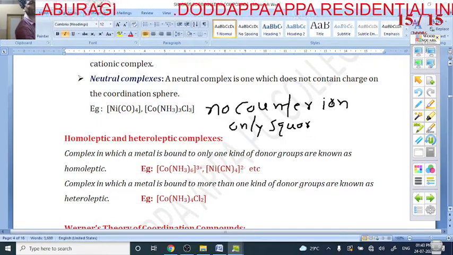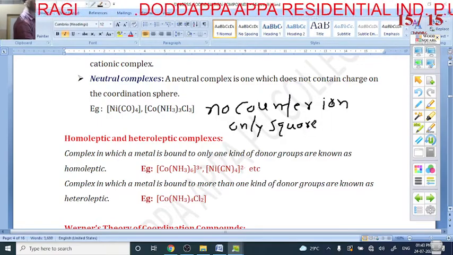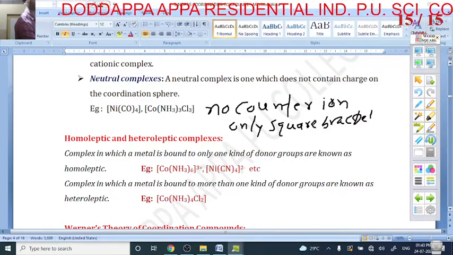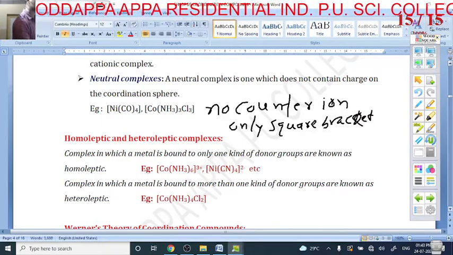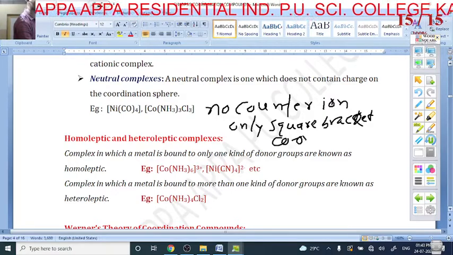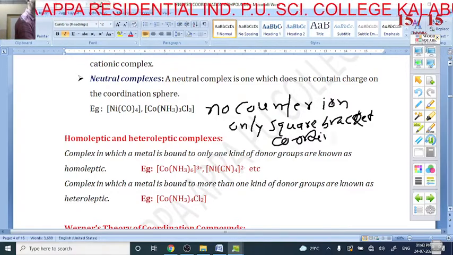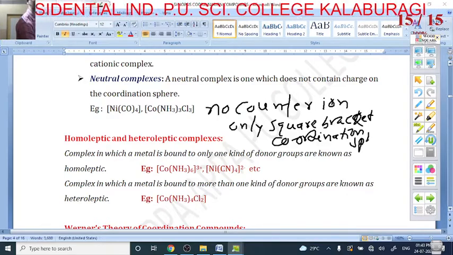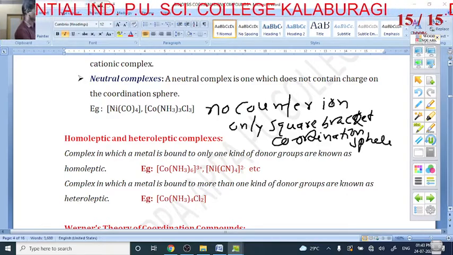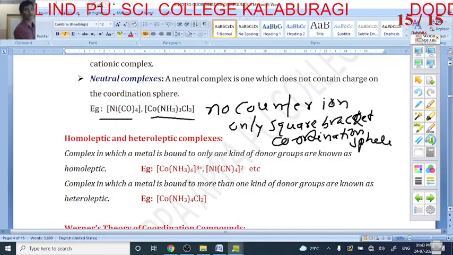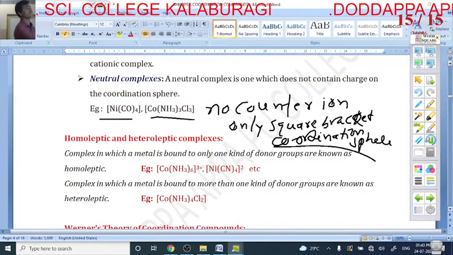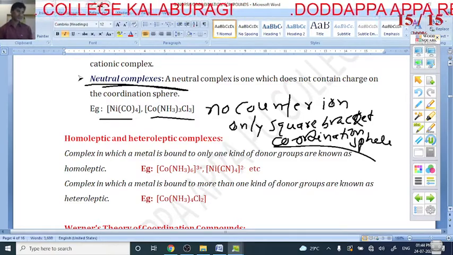Only the square bracket means only the coordination sphere. So there is no counter ion, only the coordination sphere. These are called neutral complexes.